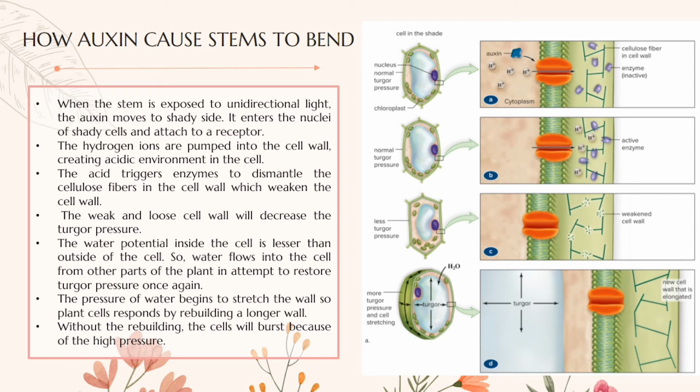The weak and loose cell wall decreases the turgor pressure. The water potential inside the cell is lower than outside of the cell, so water flows into the cell from other parts of the plant in an attempt to restore turgor pressure once again. The pressure of water begins to stretch the wall, so the plant cells respond by rebuilding a longer wall. Without the rebuilding, the cells would burst because of the high pressure.